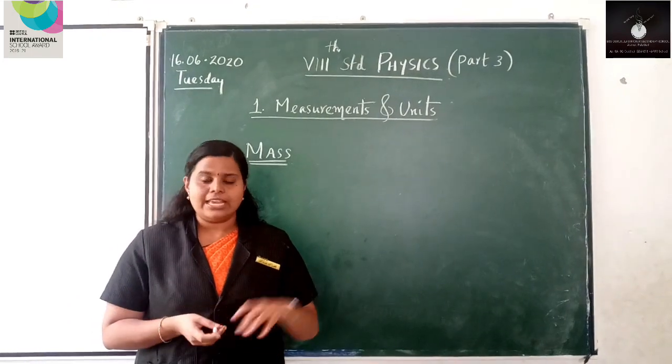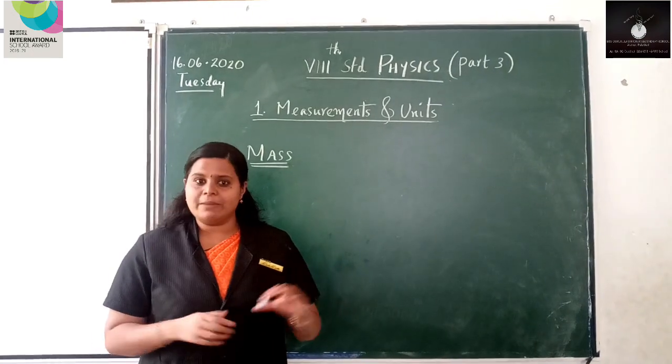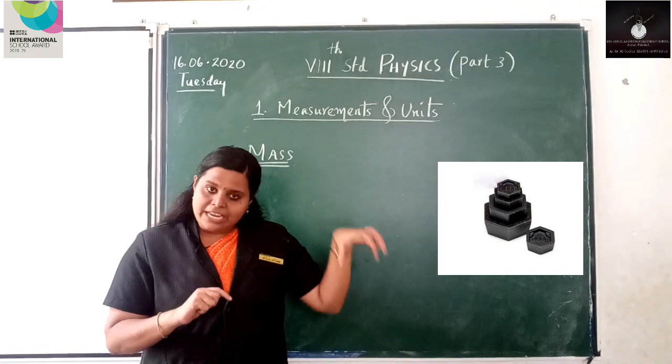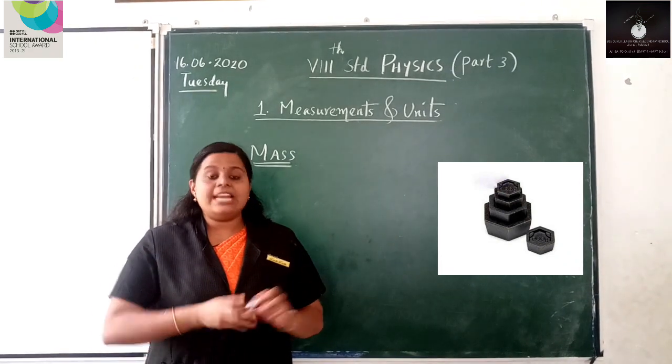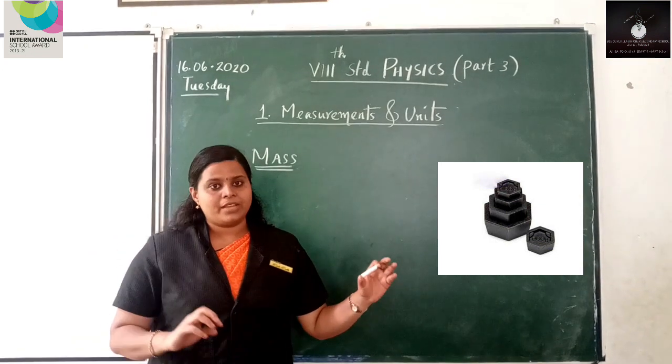For this, he will take a weight balance first, and if you want 100 gram of sugar, he will take a weight block of 100 gram and keep it in a pan, and in another pan he will add sugar.